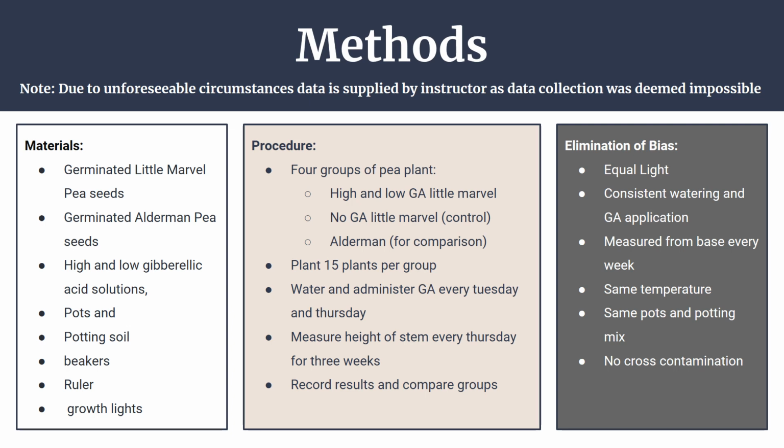The way we eliminate bias is by providing equal light to every plant and consistent watering and gibberellic acid applications. After that, we measured from the base every week, and the same temperature should be provided to every plant, the same pots and potting mix, and at last no cross contamination should be there. Due to unforeseeable circumstances, data was supplied by the instructor as data collection was deemed impossible.